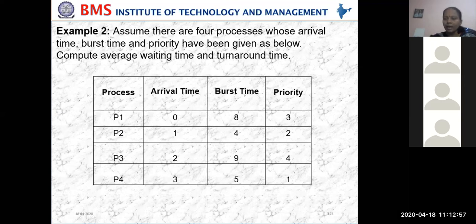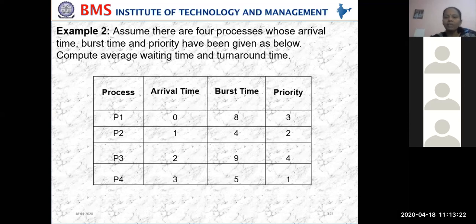P2 arrives in the ready queue. Which process is in the CPU for execution? Only P1 is in the CPU, and P1 and P2 are in the ready queue.